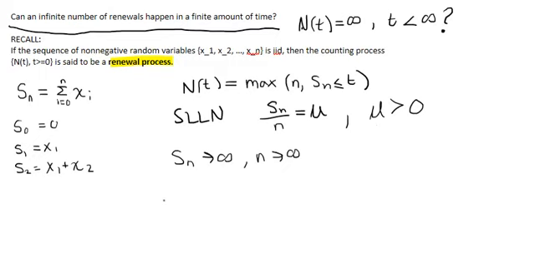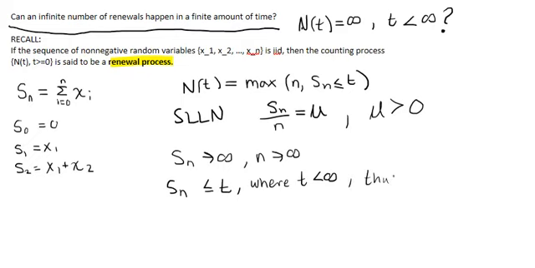We also know that S sub n is less than or equal to t, where t is less than infinity. We know that t is less than infinity because that's a condition that we need to have, and S sub n is less than or equal to t by definition.